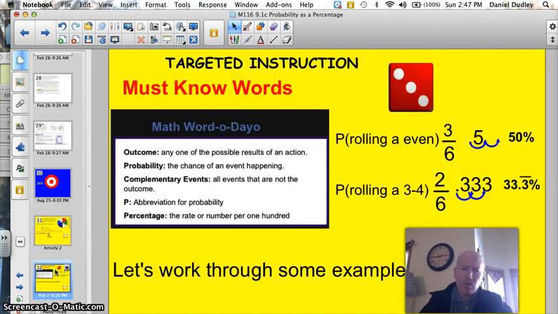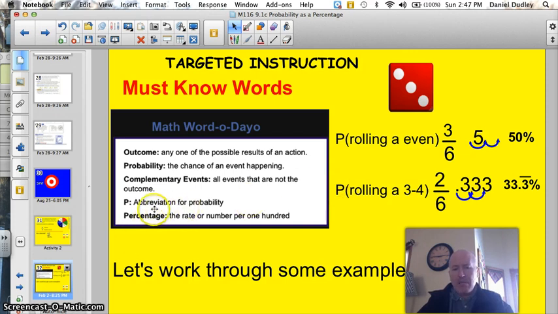Here are the must-know words for the day. We've talked about outcome. That's just any one of the possible results of an action, like rolling this. There are 6 possible different outcomes you could have. 3 is one of the 6. Probability, that's the chance of an event happening, like rolling an even number. There are 3 chances out of 6. It could be a 2, a 4, or a 6.